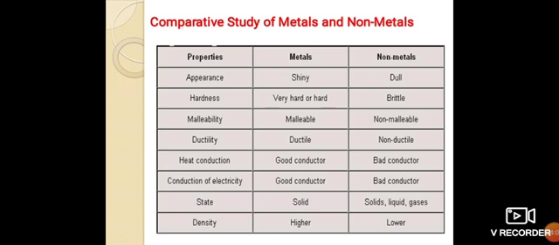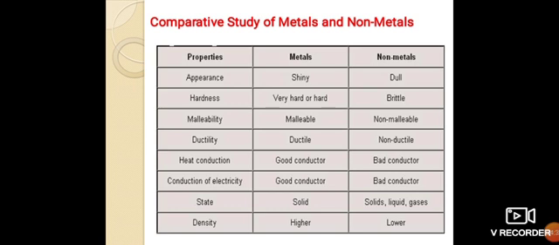Comparative study of metals and non-metals. Let's see some properties of metals and non-metals. Metals are shiny in nature, non-metals are dull in nature. Metals are very hard and non-metals are brittle. Metals are malleable and non-metals are not malleable. Metals are ductile and non-metals are not ductile.